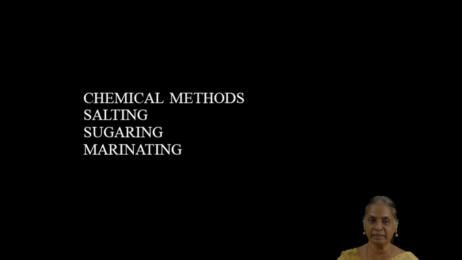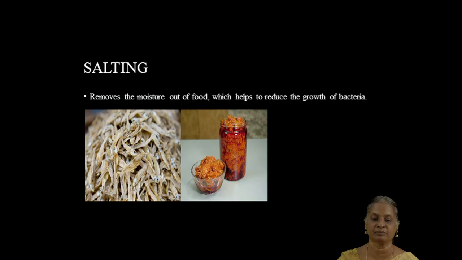And regarding the chemical methods, the first one is salting, the second one is sugaring, the third one is marinating. Salting is the process of adding salt and removing the water content in the food materials. When the water content is completely removed, the foods get dry. This automatically helps to decrease the growth of bacteria. Normal examples are dry fish and pickles.